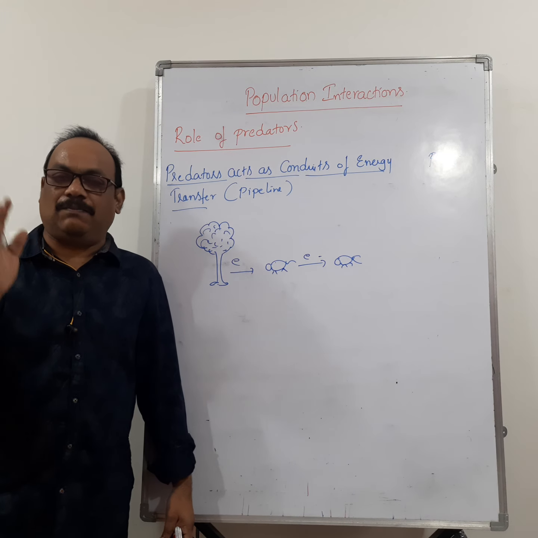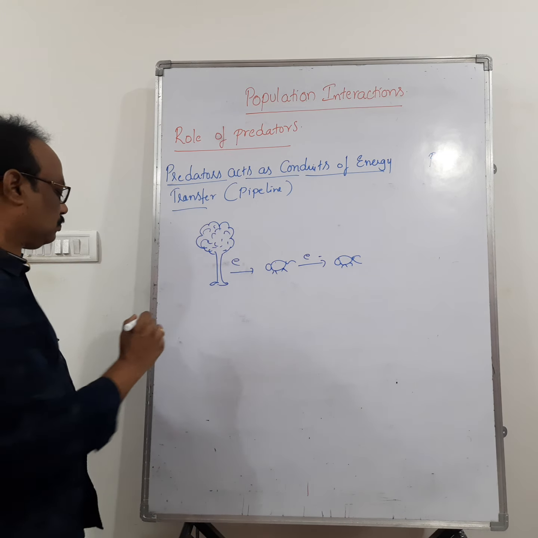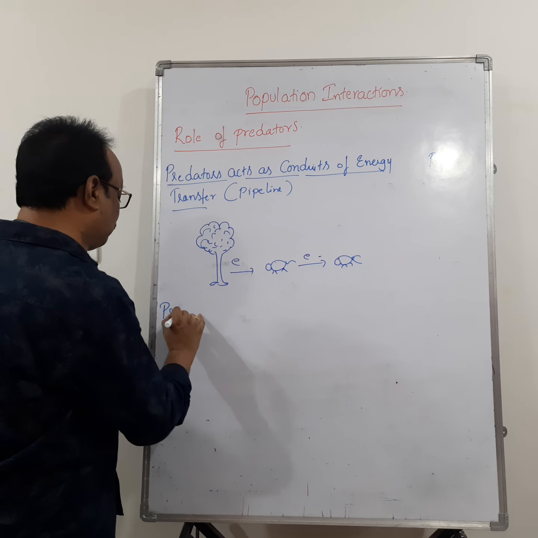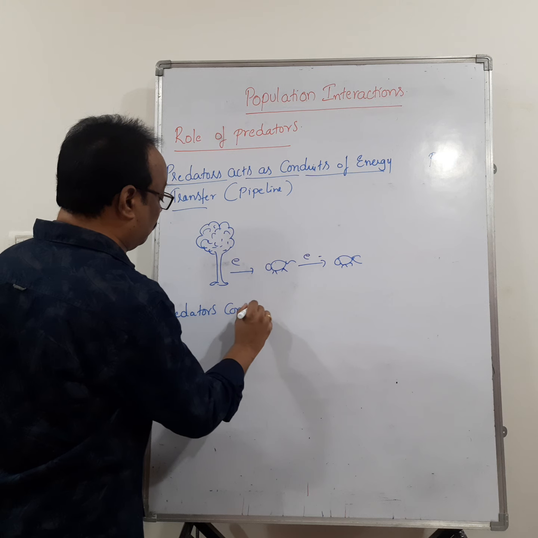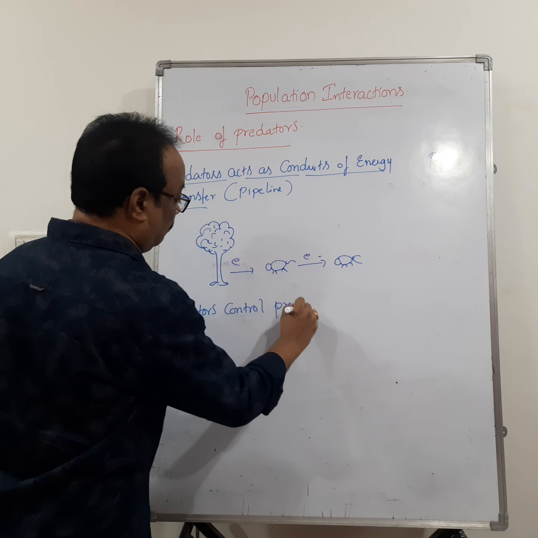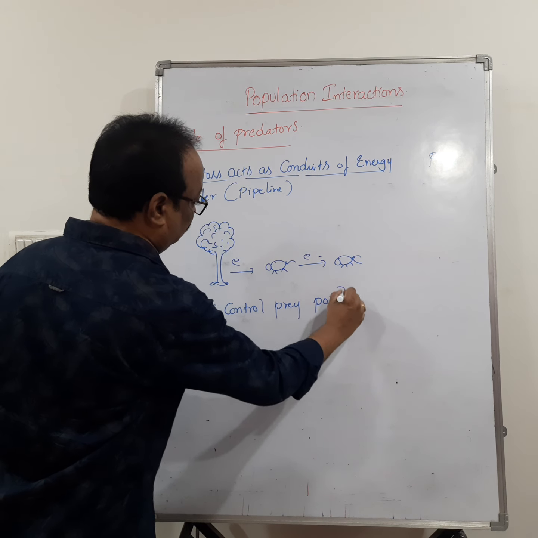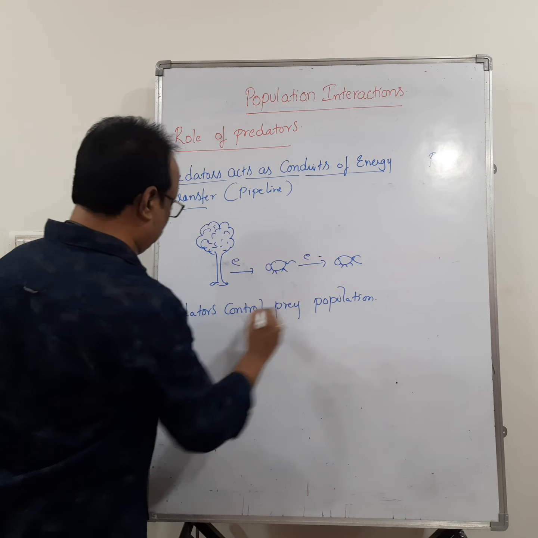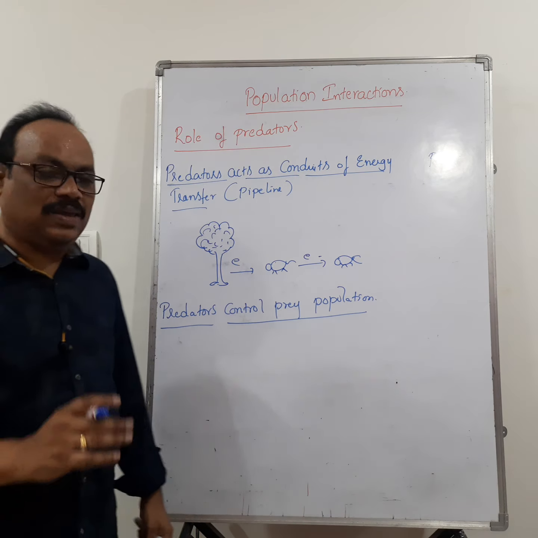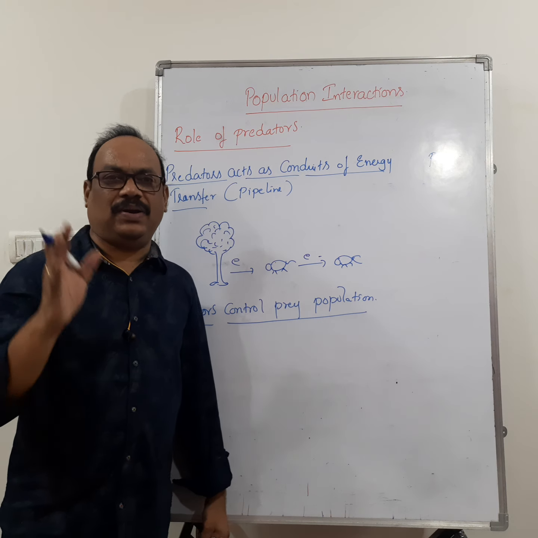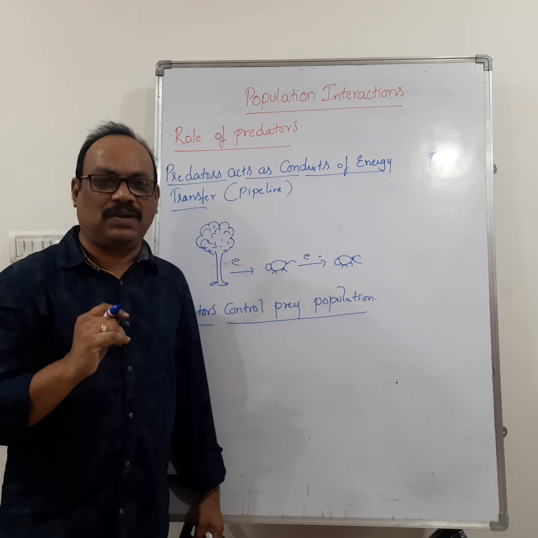The next one, predators control prey population. So predators control prey population. Imagine that if the predators are absent, what is happening?